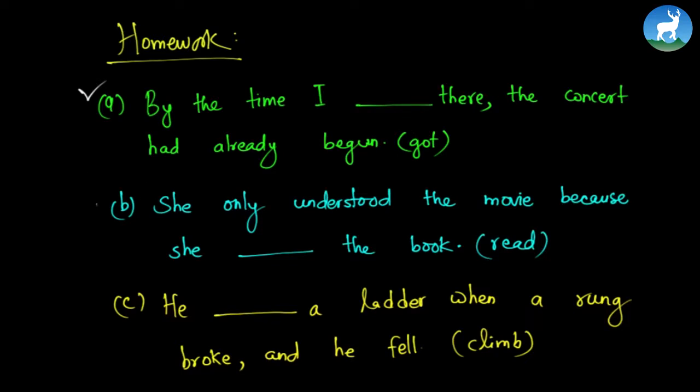So find out the best answer. Let's go to number B: she only understood the movie because she, is it read, had read, or had been reading, or was reading? So find out the best answer. Go to the last part: he blank a ladder when a rung broke and he fell. He had climbed, or was climbing, or had been climbing. So that's your job to find out.